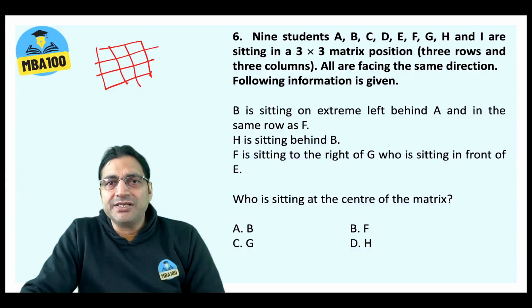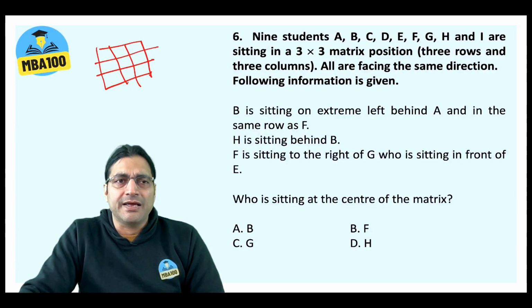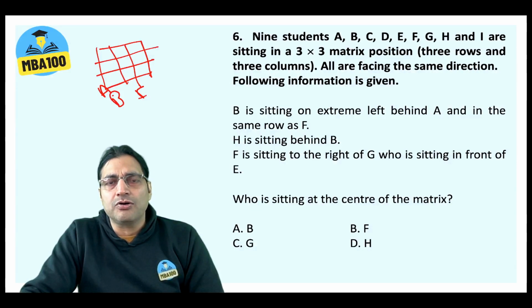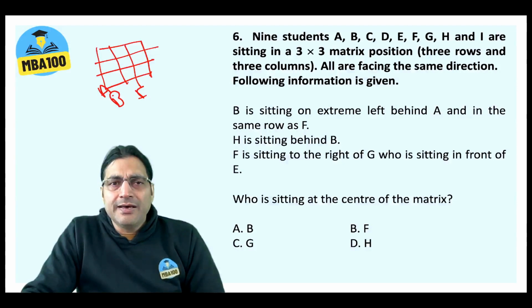Okay. B is sitting on extreme left behind A. So B will certainly be here in this column, extreme left. And B is behind A. Okay. And in the same row as F. So F will also be in the same row, though we do not know whether F would be immediate right to B or right to right of B. H is sitting behind B. H is behind B.